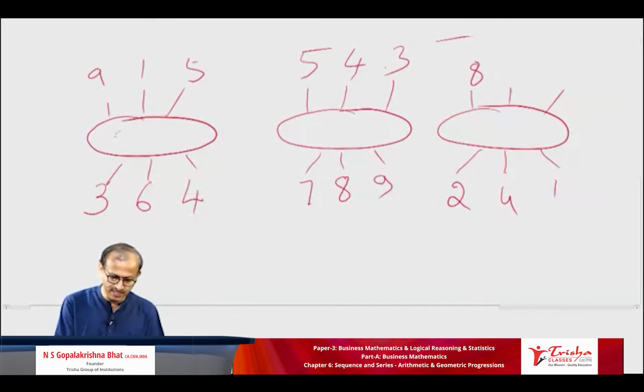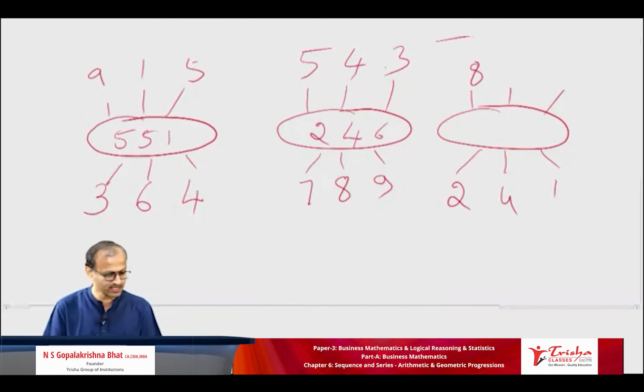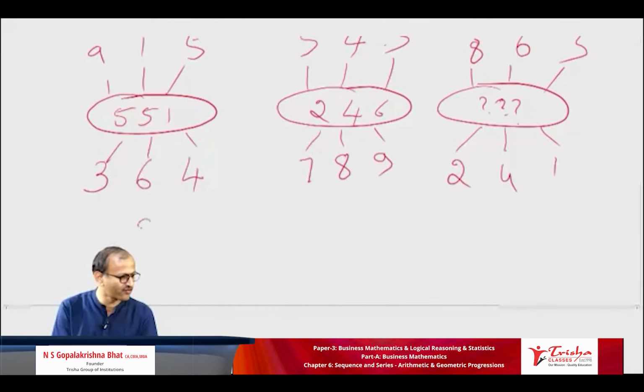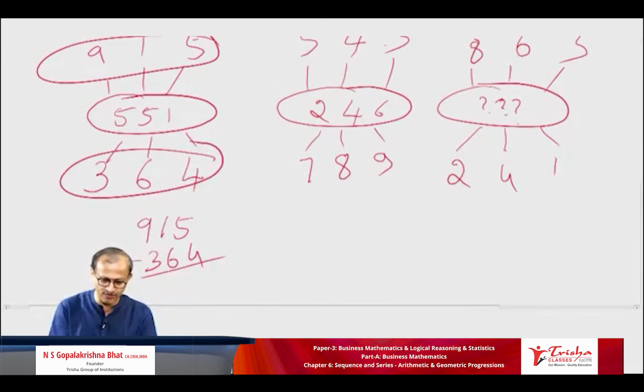Okay, this answer is 551. Look at correctly. 2, 4, 6. 863, here 241. So what is this number? So it is actually, the working is 915 minus 364 gives you 551.